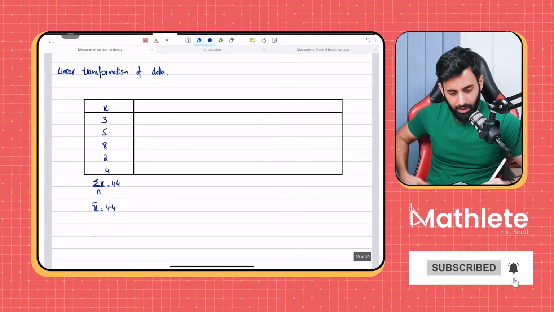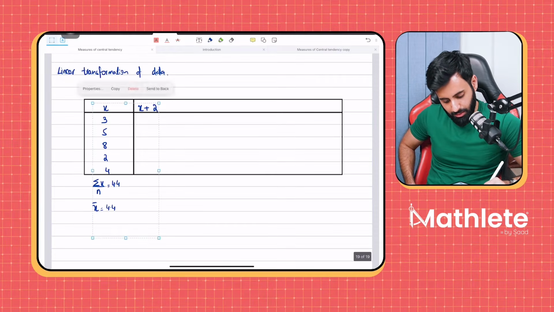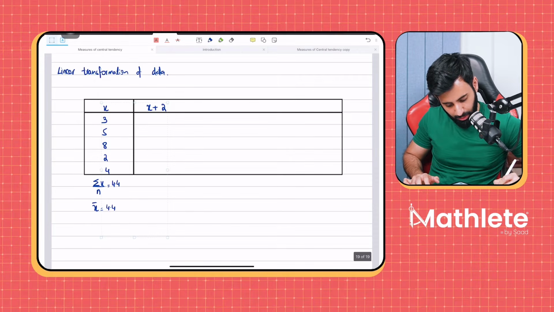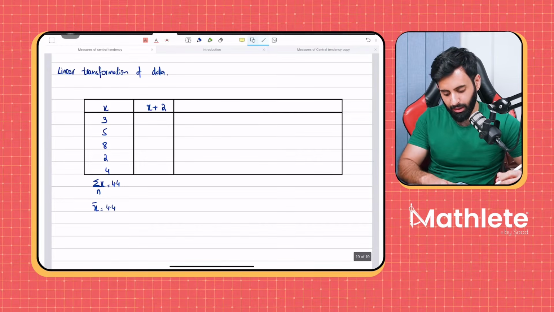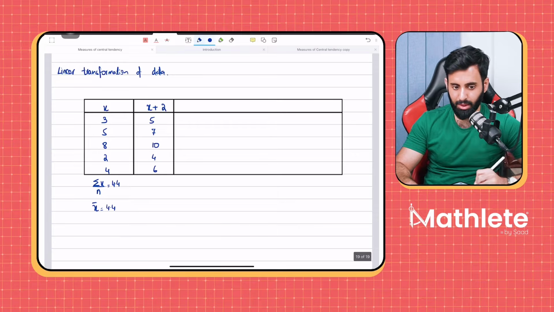Now what we're going to do is add 2 to all these values of x, then calculate the mean and see what the impact is. So if I add 2 to 3, we get 5. Adding 2 to 5 gives us 7. Adding 2 to 8 gives us 10. This becomes 4. This becomes 6.